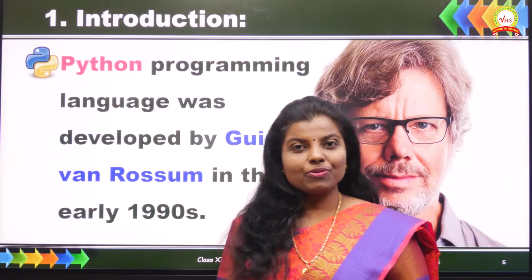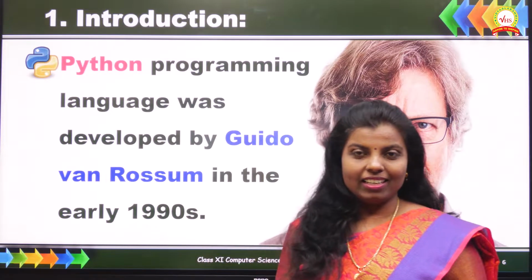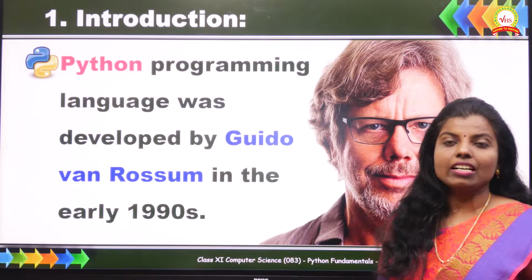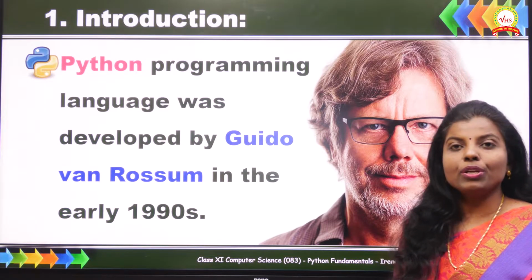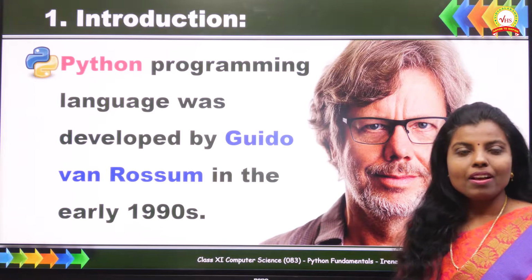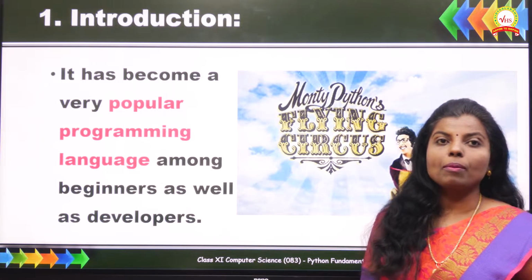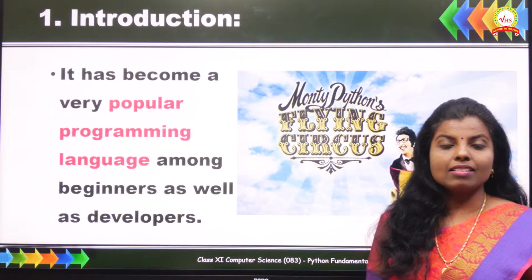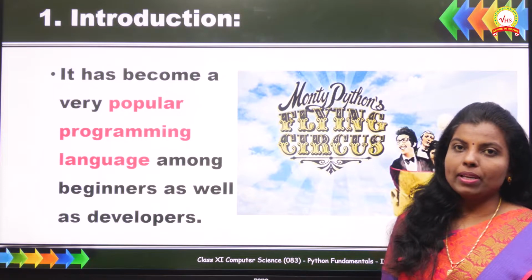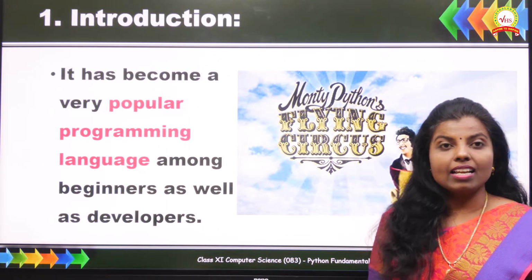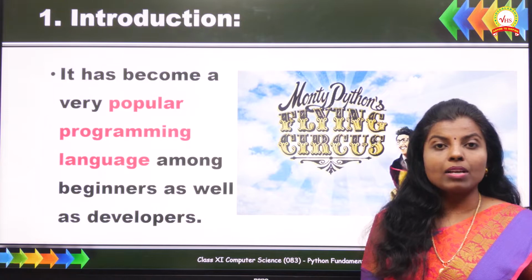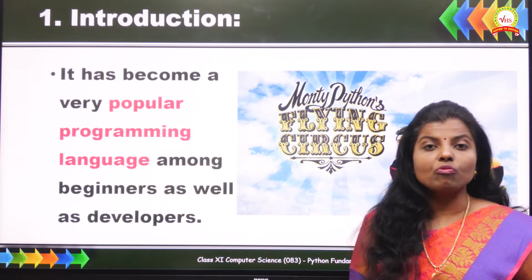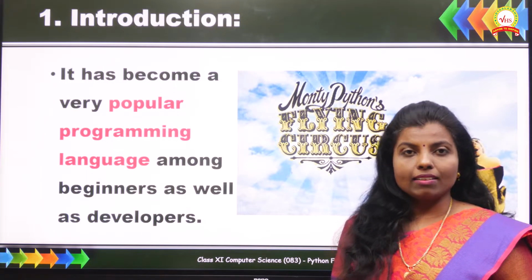Python programming language was developed by Guido van Rossum in the early 1990s. He started developing this programming language in the early 1980s during one of his vacations. Now, it has become the most popular programming language among the beginners as well as developers. Who are the beginners? Beginners are the people, one who is completely new to the programming. Even a 10-year-old can learn this programming language's basics very easily. And also it is most widely adopted by all the developers.